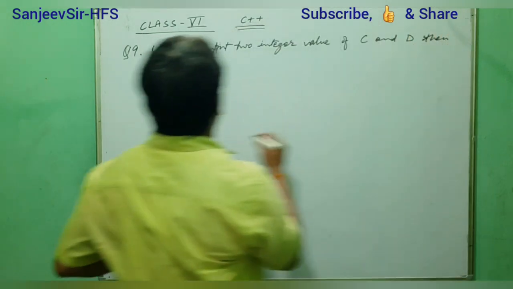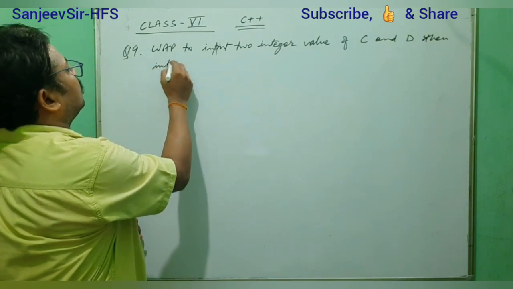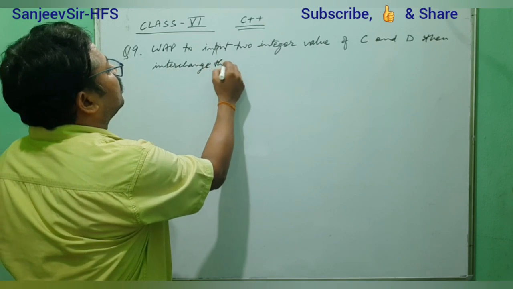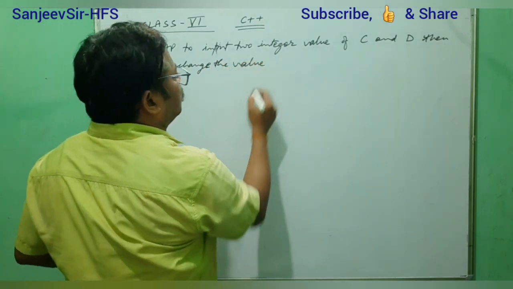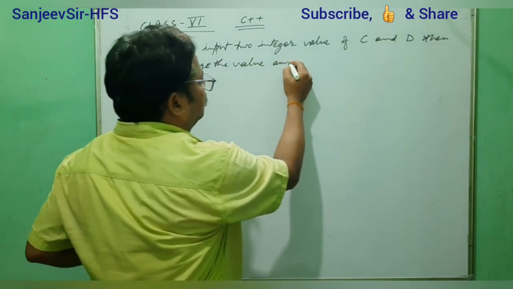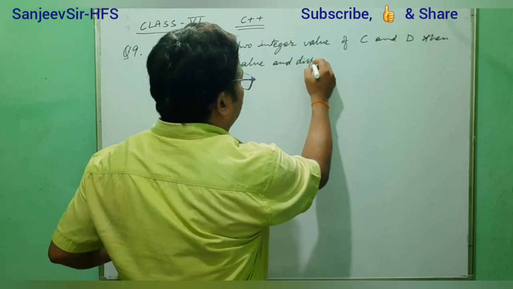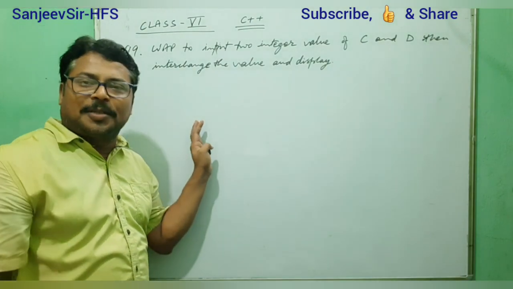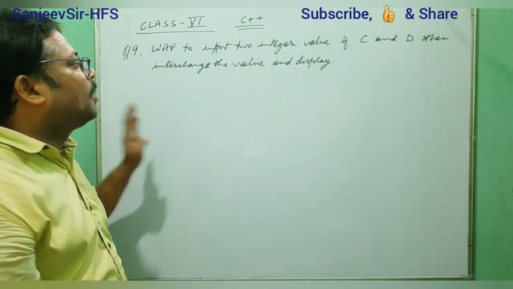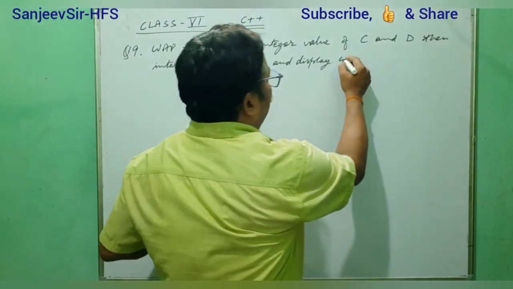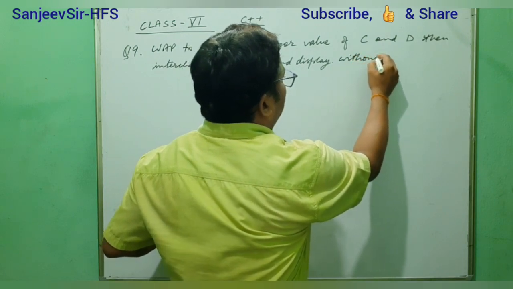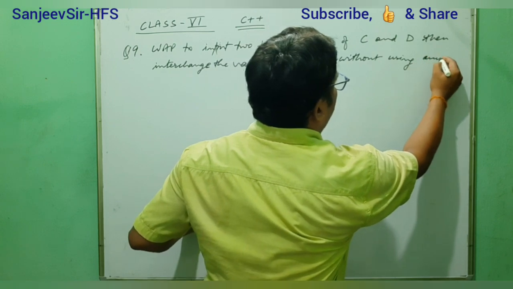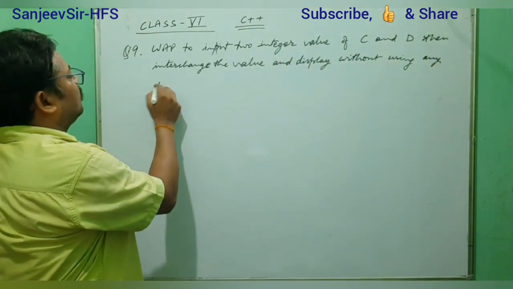Then interchange the values and display. You may be surprised that this is the previous question, but here there is some change: without using any third variable.